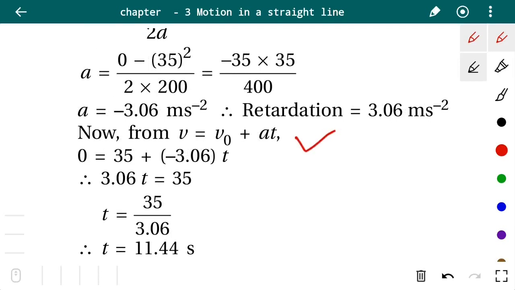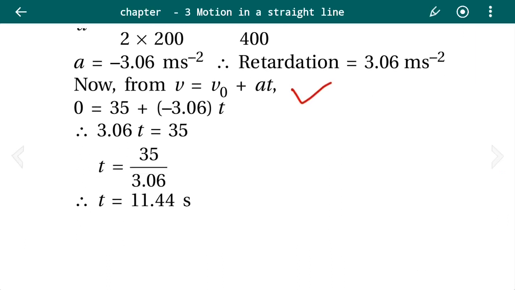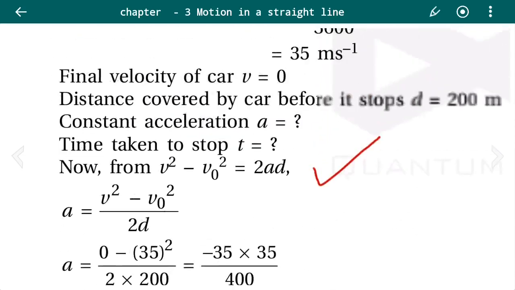We can use this equation. Substitute the values, that is 0 equals 35 plus, instead of A, put its value, minus 3.06 into T, that is 3.06 T equals 35. Take T as subject, so T equals 35 upon 3.06. The value we will be getting is 11.44 second, that is T equals 11.44 second.